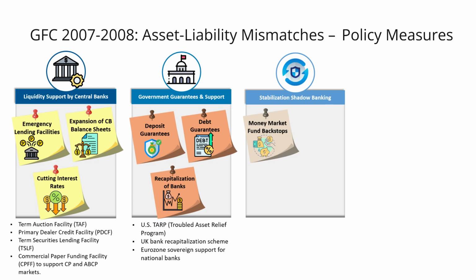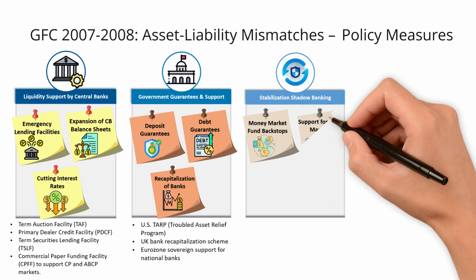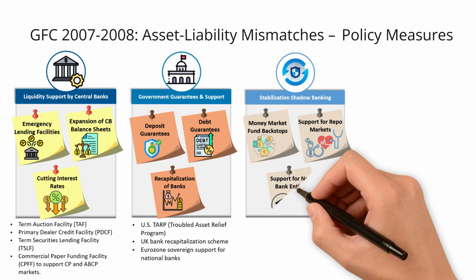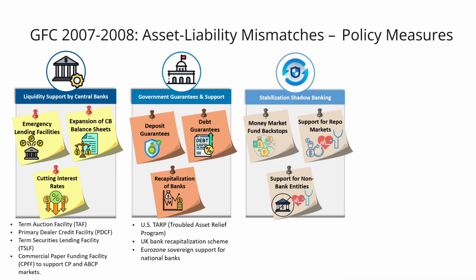support MMFs indirectly, and the support for the repo markets: Fed lending facilities accepted weakened collateral to prevent fire sales and repo failures. And what about the support for non-bank entities? While central banks couldn't directly support hedge funds or SIVs, as they are outside of the traditional banking systems, they indirectly stabilized markets where these actors operated by buying their assets.